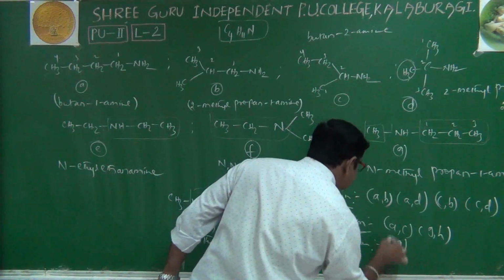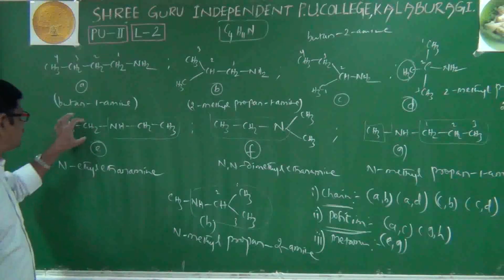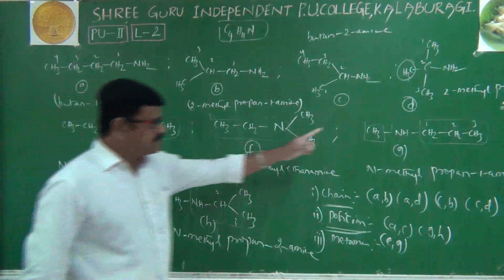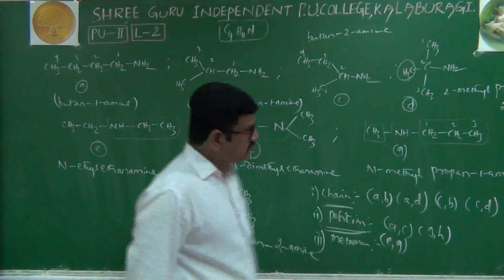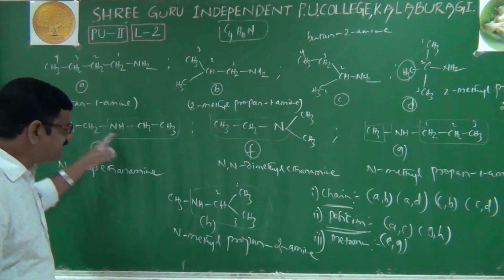E, G is one pair, because this side ethyl, this side ethyl. But here one is methyl, one is propyl, of course. Next, same E and